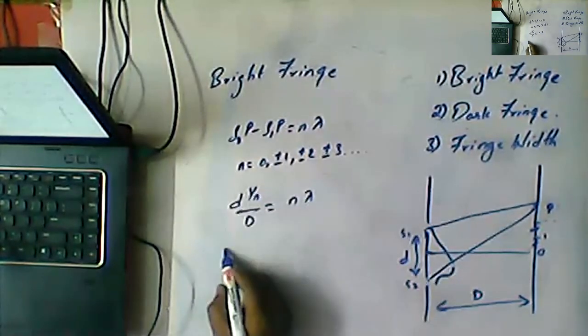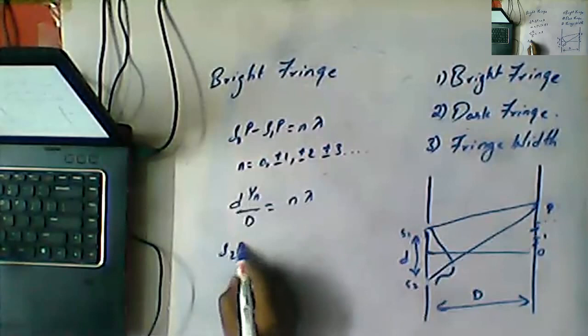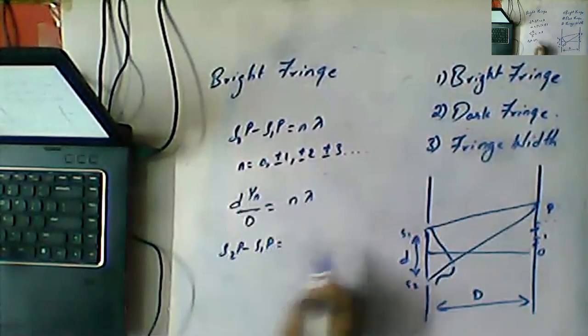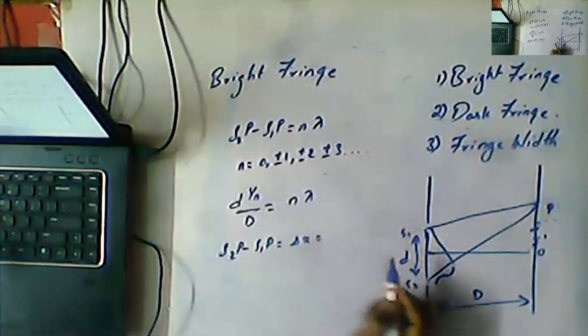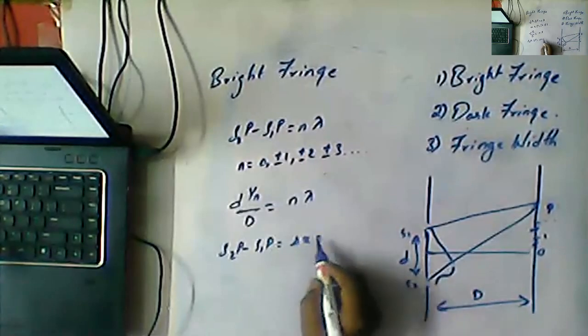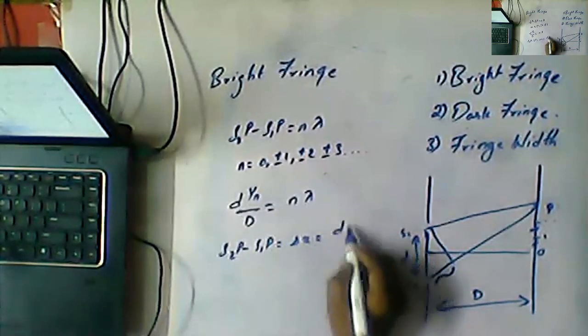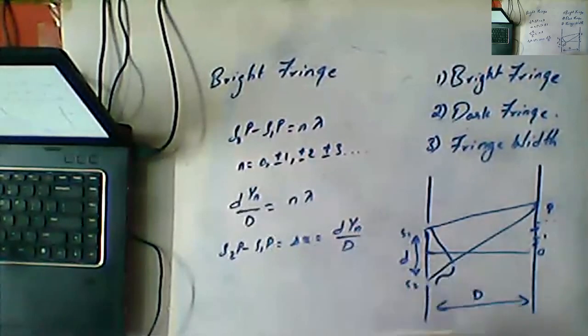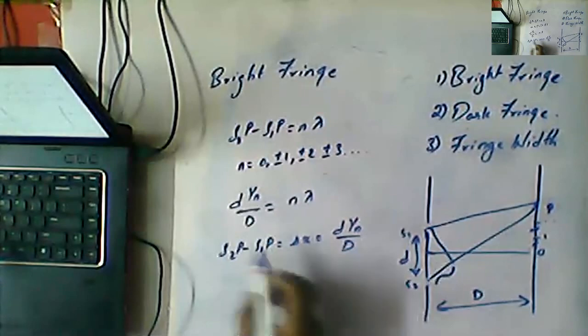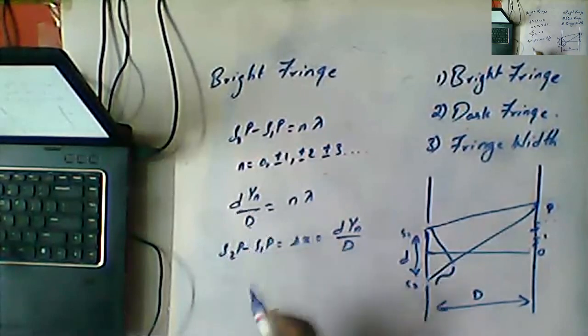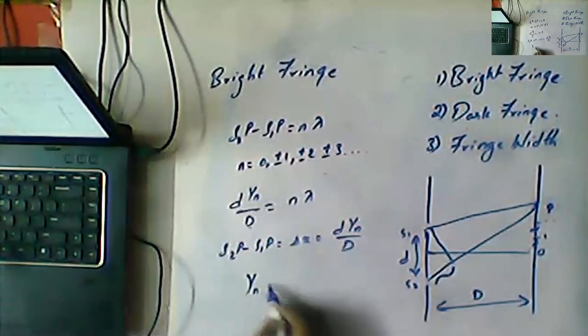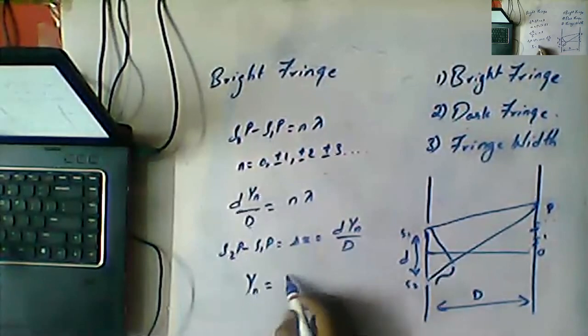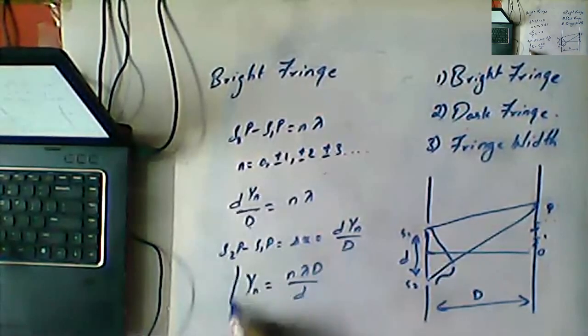From yesterday's class, we discussed that S2P minus S1P, that is delta x, is equal to d y_n by capital D. So from this we can write y_n is equal to n lambda D by small d.